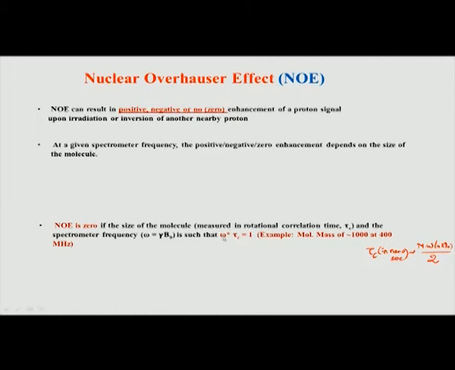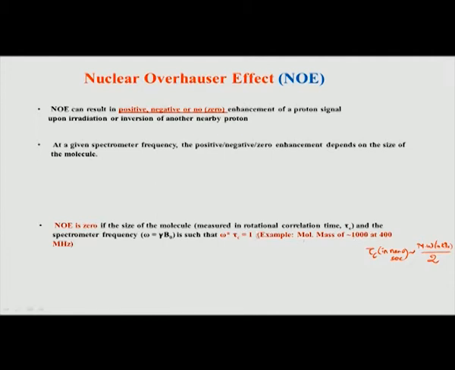So, for example, let us say you are working on a molecule which has a mass of 1000. Now, if you go to a 400 megahertz spectrometer and you do this math, remember omega is 2 pi into frequency. So 2 into pi, that is 3.14, into 400 into the tau c. If you do this calculation, you will see it will be nearly equal to 1. Because of this effect, that particular molecule you cannot use NOESY for distance information.